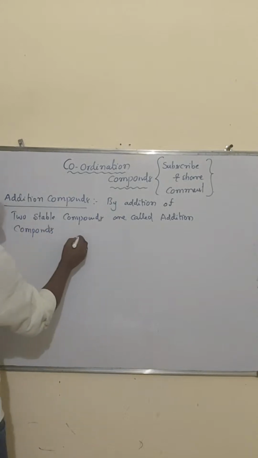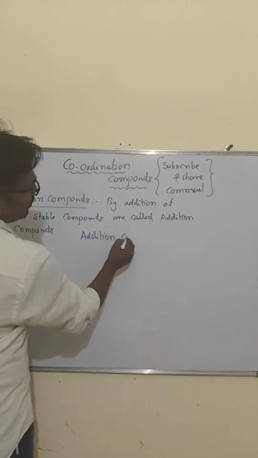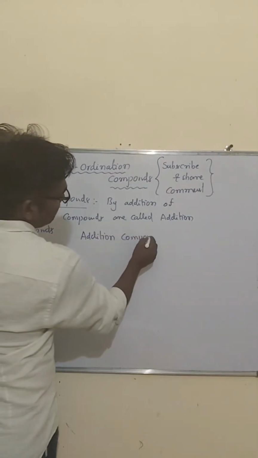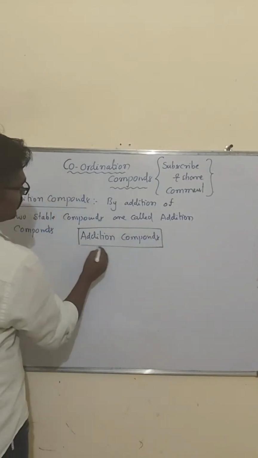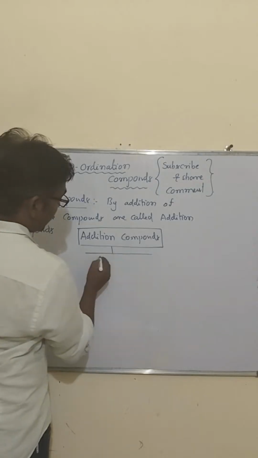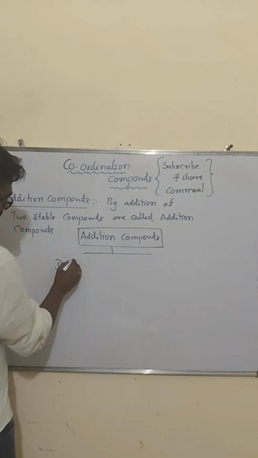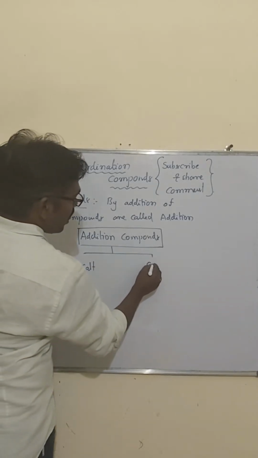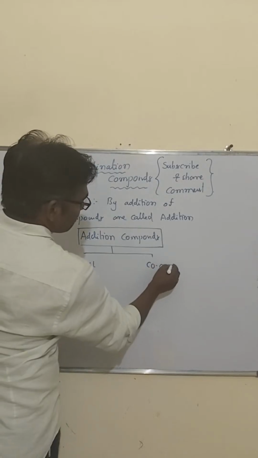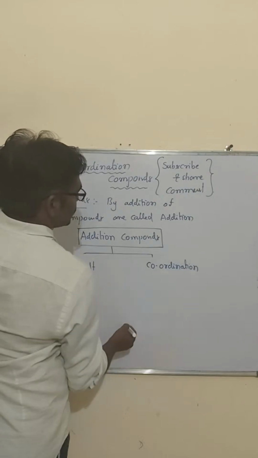So these addition compounds are 2 types. What are those? Double salts, then coordination compounds.